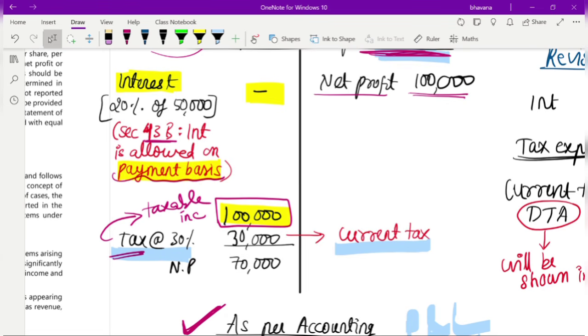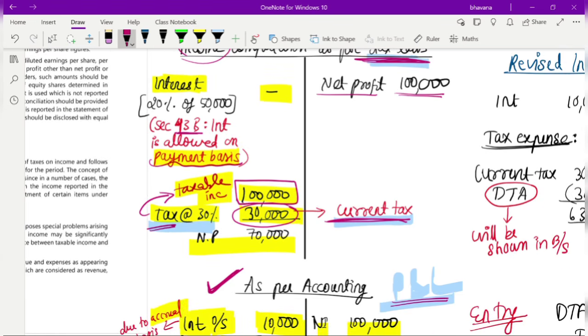I already told you, this 1 lakh rupees will be known as your taxable income, because on this income only you are going to calculate the tax. So the tax at 30% will be 30,000 and the remaining net profit is 70,000. What will this 30,000 tax be known as? It will be known as your current tax.